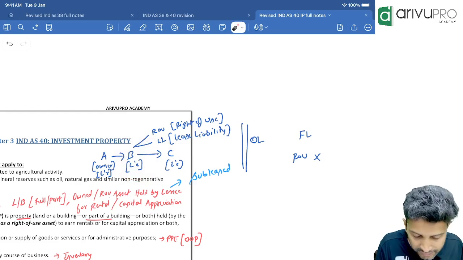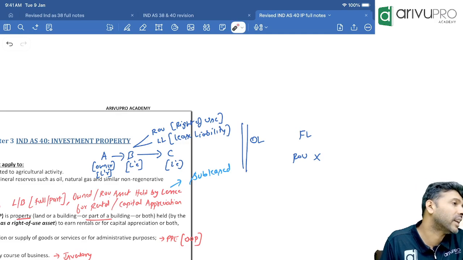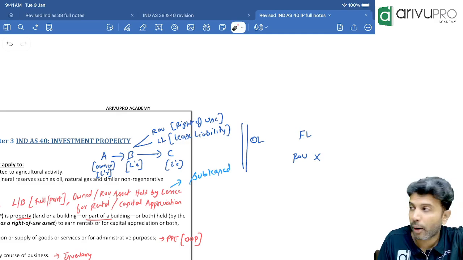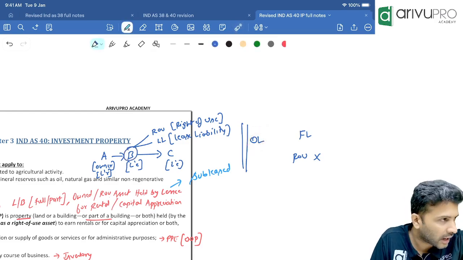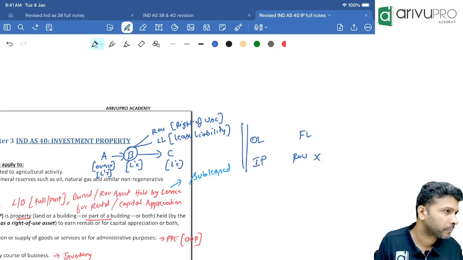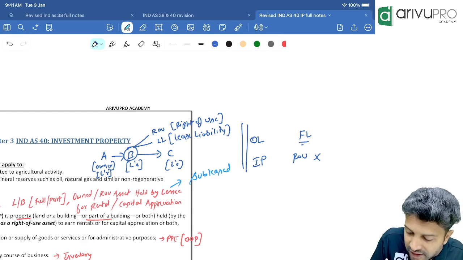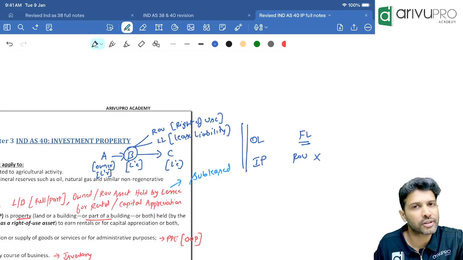Now, when I enter into a lease arrangement, I need to find out whether it is an operating lease or a finance lease. If it is an operating lease, then I'm B, I will show this property as an investment property. If I've subleased on a finance lease, should I show this as investment property?